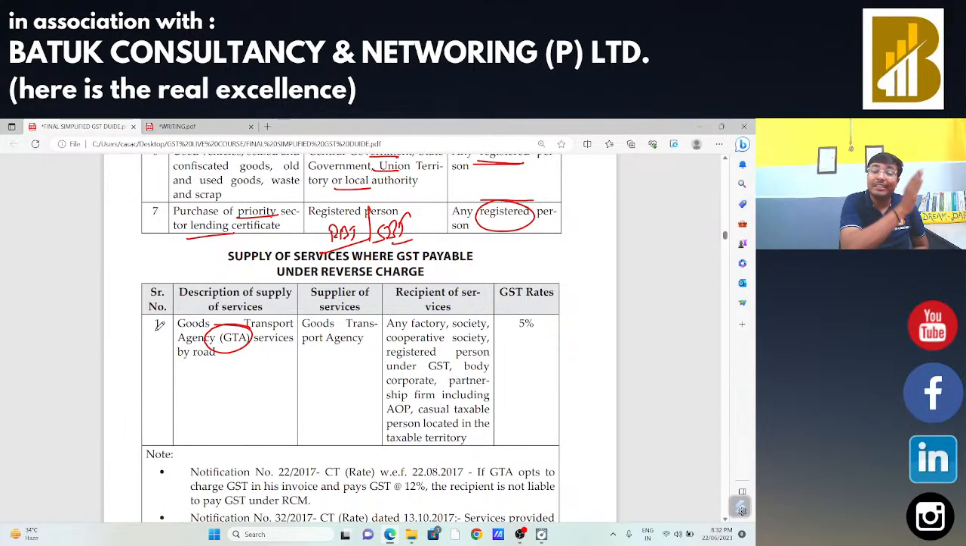In that case, that GTA is not liable to make the payment of taxes. I am, as a factory owner, as a registered person, as a society, liable to make the payment of taxes under reverse charge mechanism. So the first service, which is GTA, is very much normal.